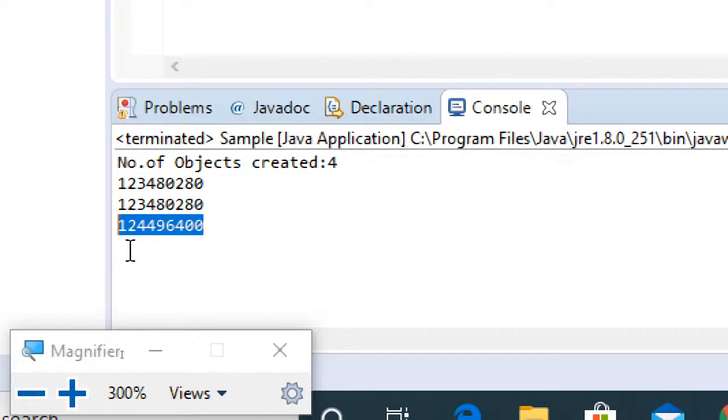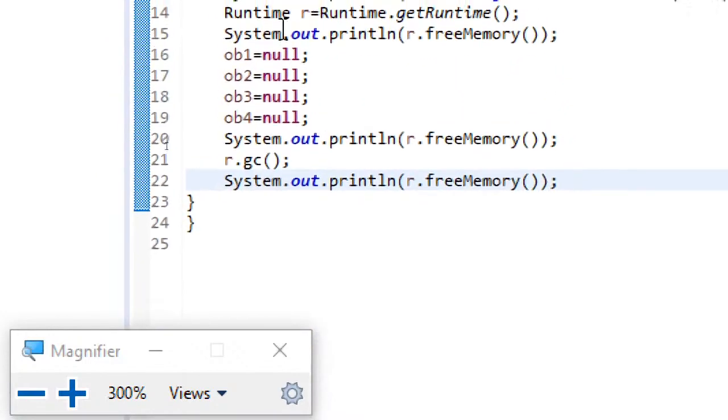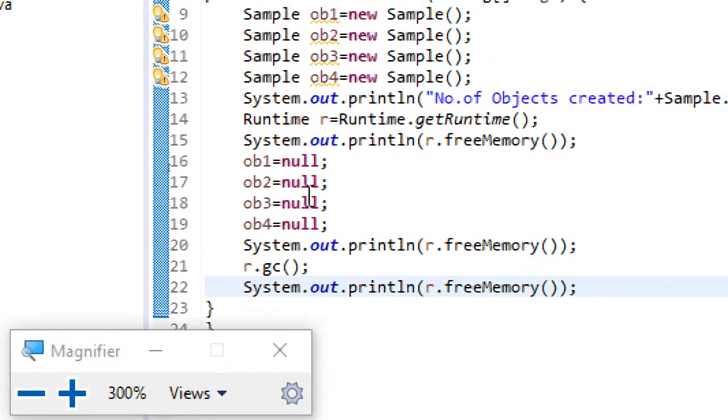So understand the fact, this can be one of the code snippets you can expect in the assessments in Wipro or some other place. So here, when you are making these object references null, you are actually only making the pointers null, but not destroying the actual objects. So when I run this gc method manually, then only the actual destruction takes place. So understand this point. This is the purpose of the garbage collector method.